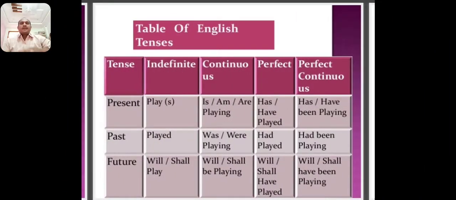You see here, we already discussed this. Broadly there are 3 tenses: present tense, past tense, and future tense. Again, these 3 tenses are divided into 4 subparts: indefinite tense, continuous tense, perfect tense, and perfect continuous tense.